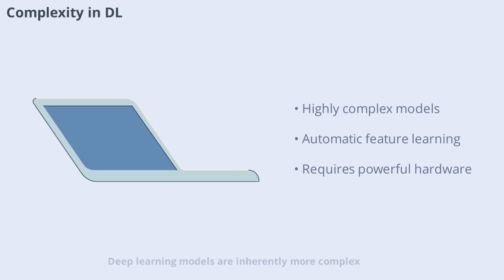Deep learning models are inherently more complex, with multiple layers and millions of parameters. They can automatically learn features from raw data, eliminating much of the manual work required in machine learning. However, this complexity comes at a cost. Deep learning models need vast amounts of data and powerful hardware such as GPUs to train effectively. The models are often seen as black boxes, making them harder to interpret. Despite these challenges, deep learning's complexity enables it to tackle problems that were previously unsolvable.